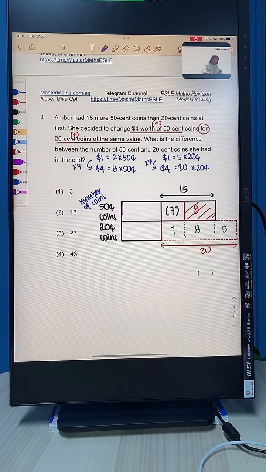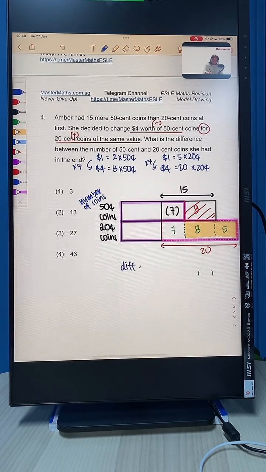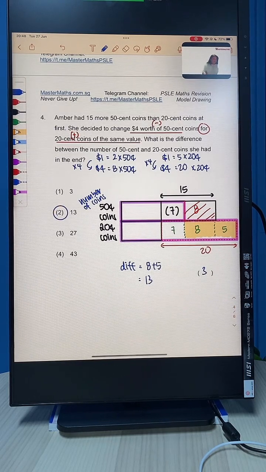At the end, 50-cent coins is this portion, and the 20-cent coins is this portion. So the difference is option number 2. Indeed, option number 2. The difference at the end is going to be 8 plus 5 to give us 13. Okay? This question easy?